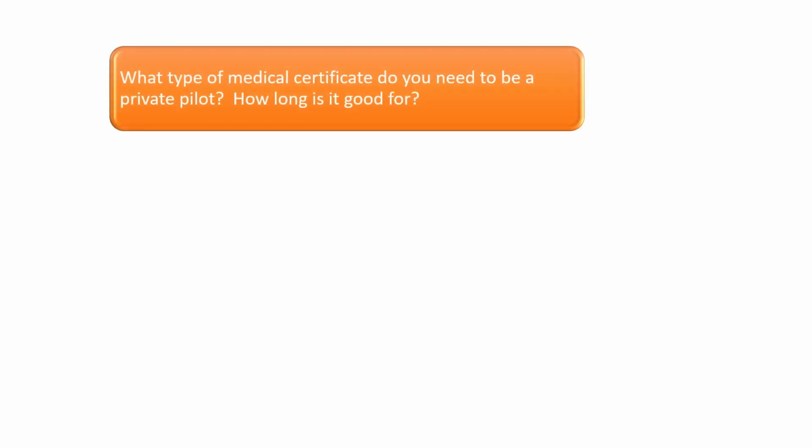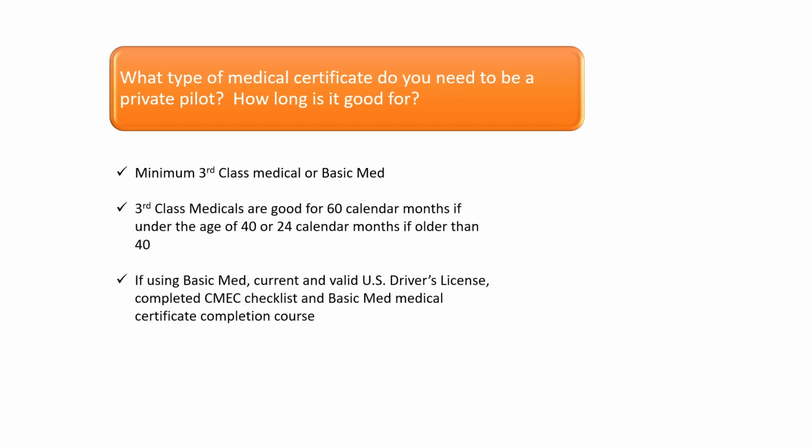What type of medical certificate do you need to be a private pilot? How long is it good for? Private pilots must have at least a third-class medical certificate or Basic Med to exercise private pilot privileges. If under the age of 40, third-class medicals are good for 60 calendar months after the month of the date of medical exam shown on the medical certificate. If 40 or older, third-class medicals are valid for 24 calendar months after the month of the date of medical exam shown on the medical certificate.